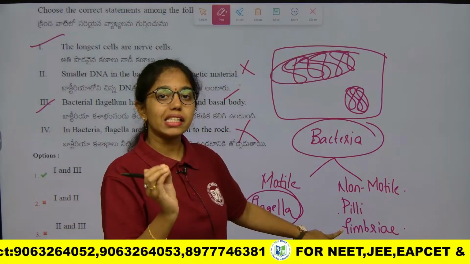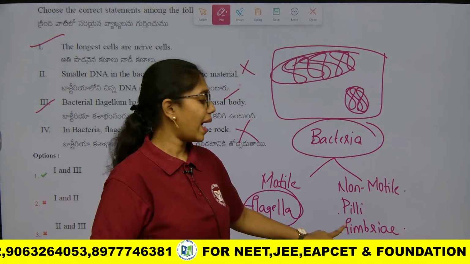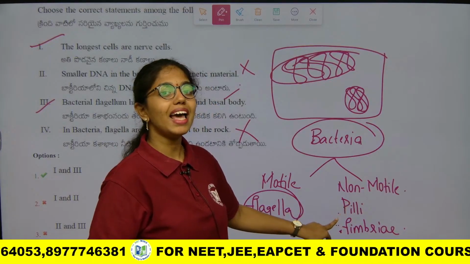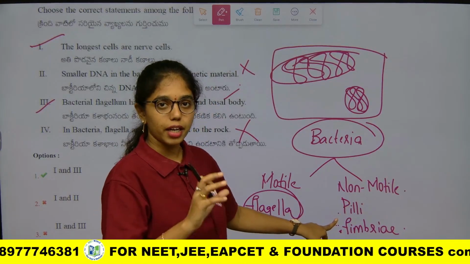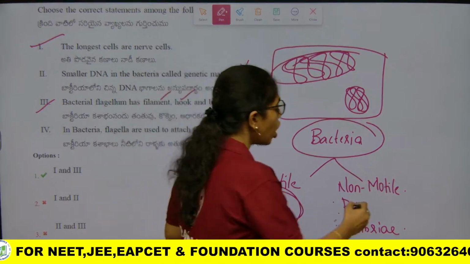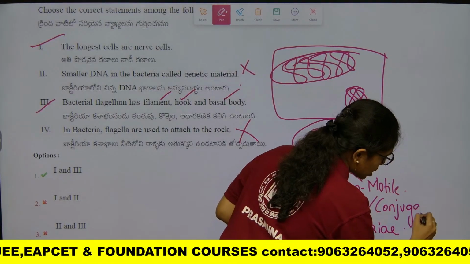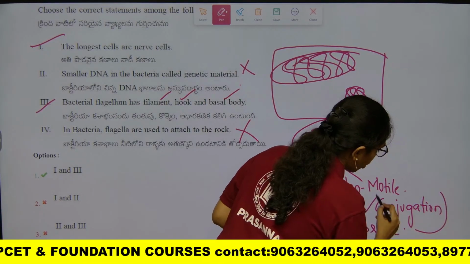Fimbriae, this you can describe as bristle like fibers sprouting out of the bacterial cell. They purely help in attachment of the bacteria to the host cell or substratum. Pilli has the additional function of supporting conjugation, which is a sexual recombination, by forming what?